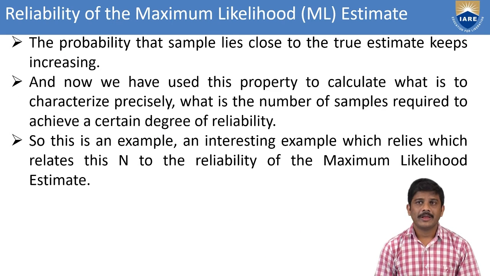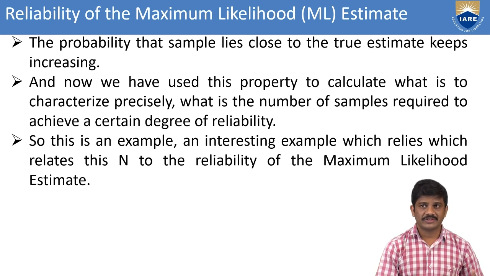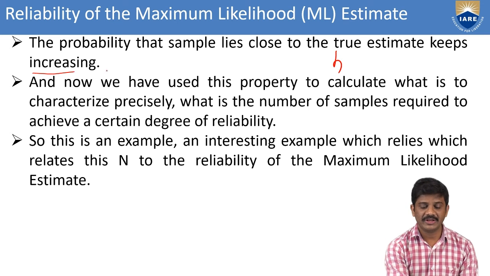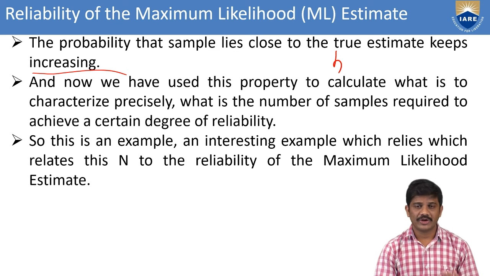Whenever you consider samples close to the true parameter, the probability keeps increasing. Whenever the samples lie close to that, we increase the probability for the true parameter. What is the true parameter? h. We keep increasing the probability. Then we can use this property to calculate the characterization, and also we can see the number of samples required to achieve a certain degree of reliability.